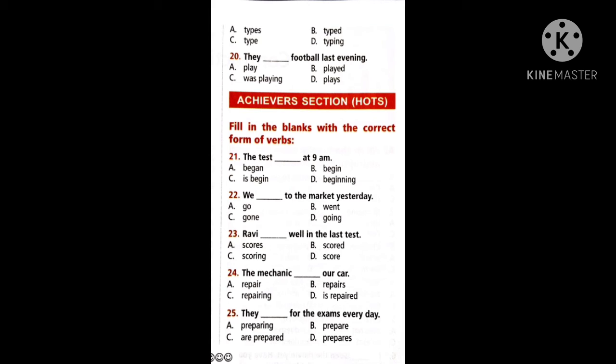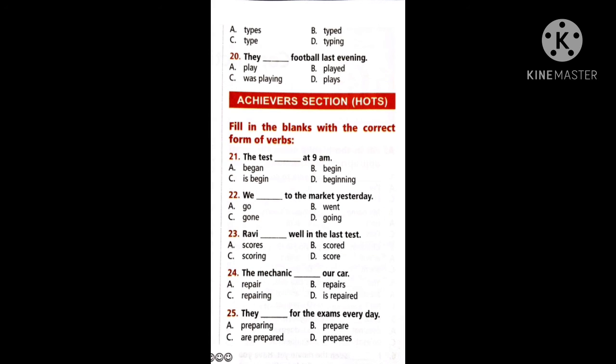Now, if you come to the achiever section, fill in the blanks with the correct form of the verbs. You want to see and observe whether the sentence is in the present form or in the past form. Some words help you to find whether it is in present or past. The test dash at 9 a.m. They are telling that the test is a thing, a singular. So what type of verb do we use? Basing on the options, you can give the answer. Just by using the options you can find whether the answer is correct or not.